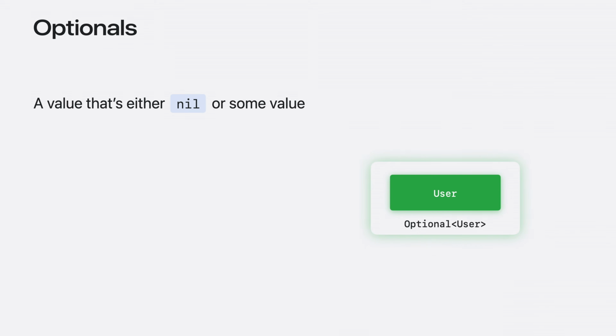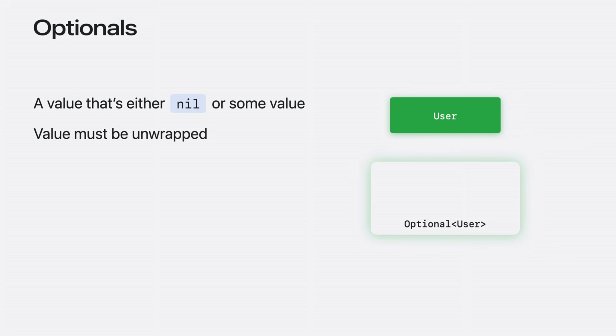Swift has rich built-in support for optional values. An optional value is either nil, or it's a valid value of whatever type the optional is wrapping. To get to the value stored in an optional, you must unwrap it. By requiring that your code handles both nil and non-nil values, Swift prevents a common mistake you can make in other languages where an unexpectedly nil value causes your program to crash.